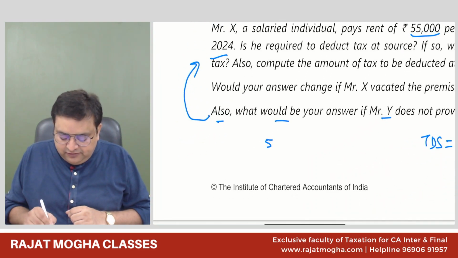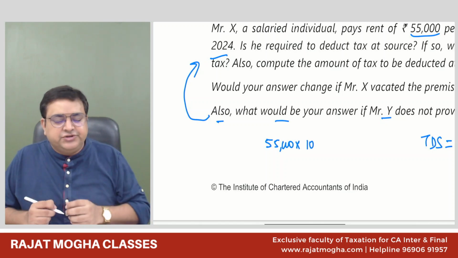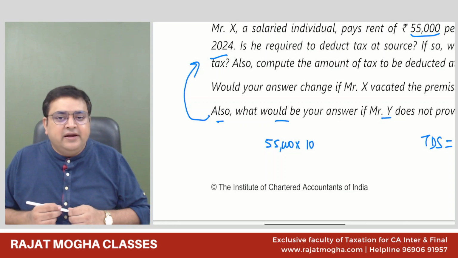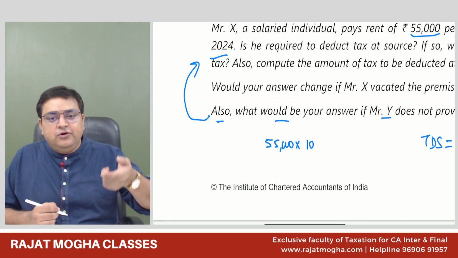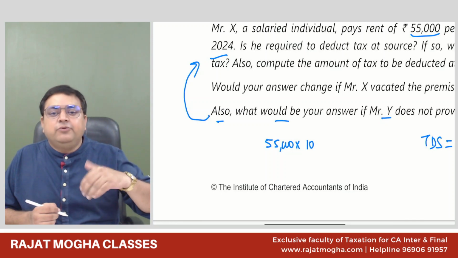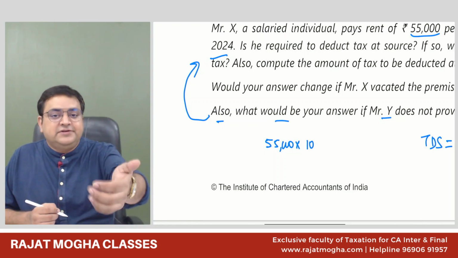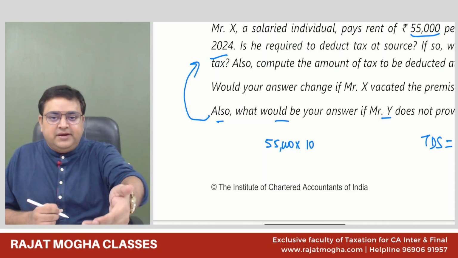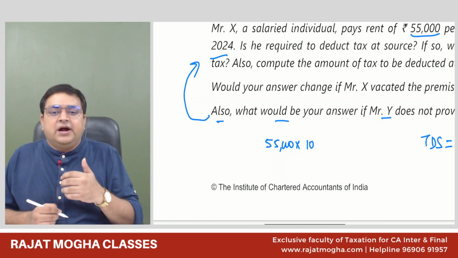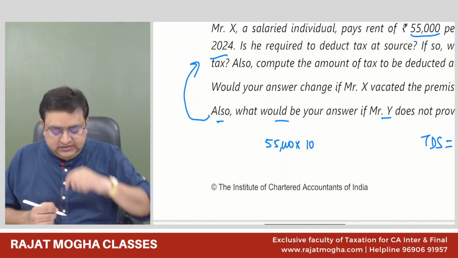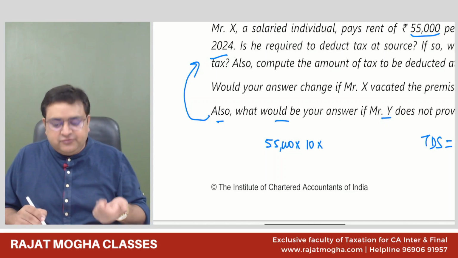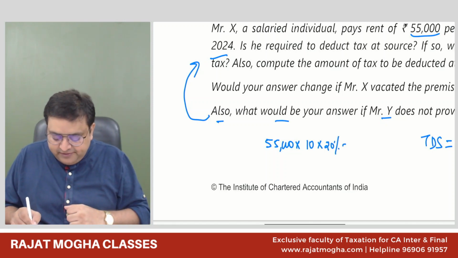So 55,000 rupees into 10 months, from June till March. And now the applicable effective rate is 2%. But in this case, if you don't furnish your PAN number, the rate will become 20%. The person who is receiving the money should give a PAN number to the deductor. If he is not giving his PAN number, then the rate will become the effective rate or 20%, whichever is higher. The effective rate was 2 or 20, whichever is higher, 20%.